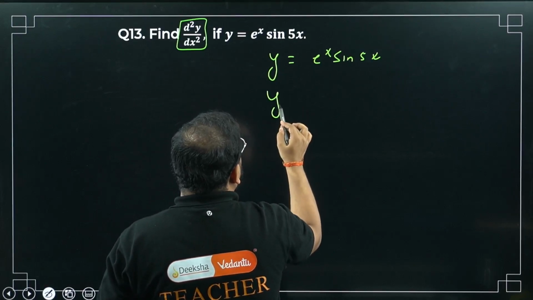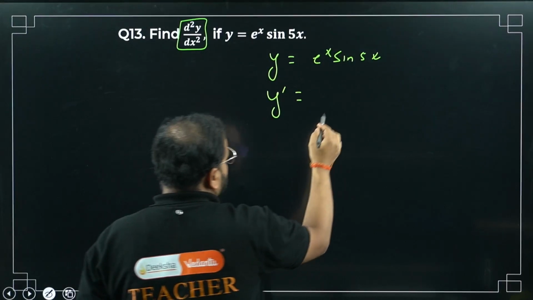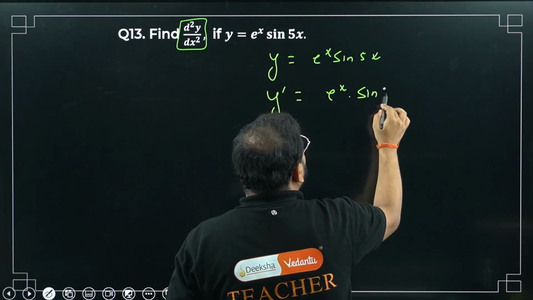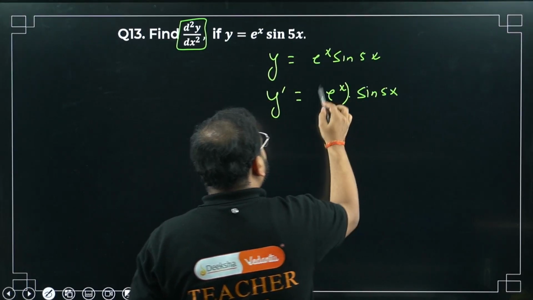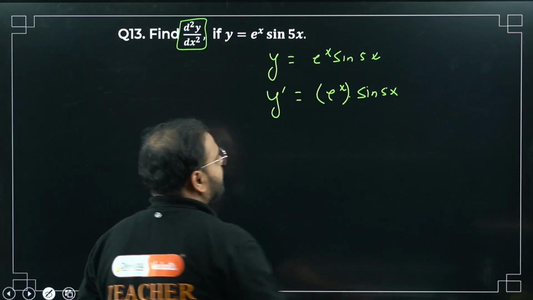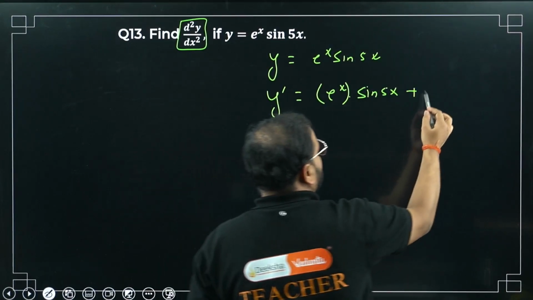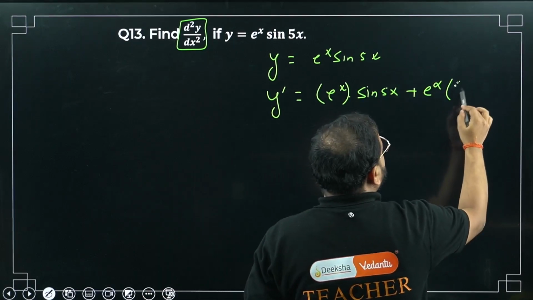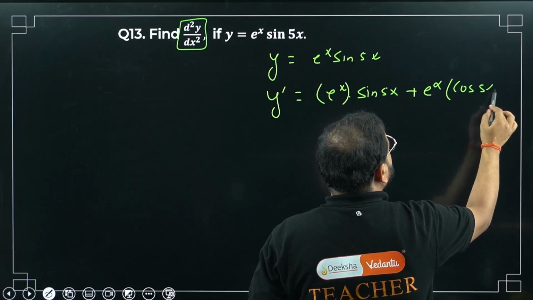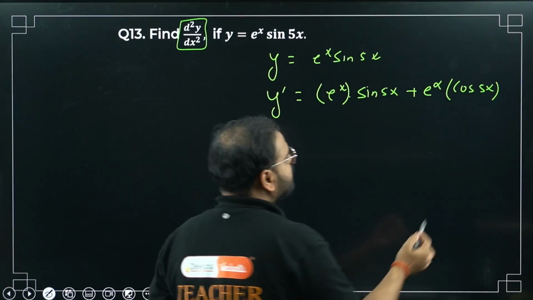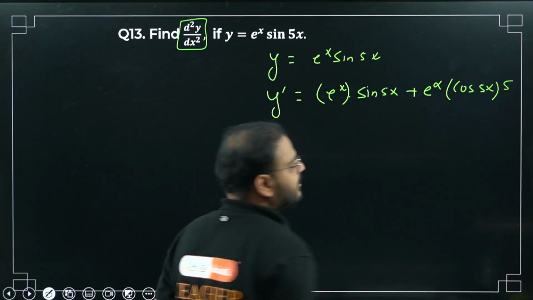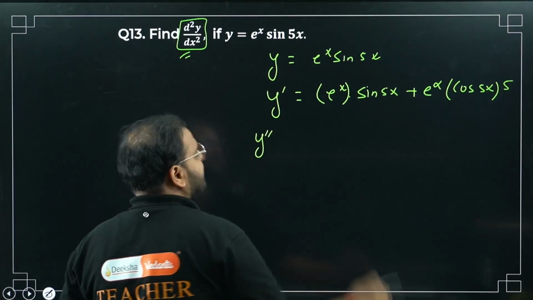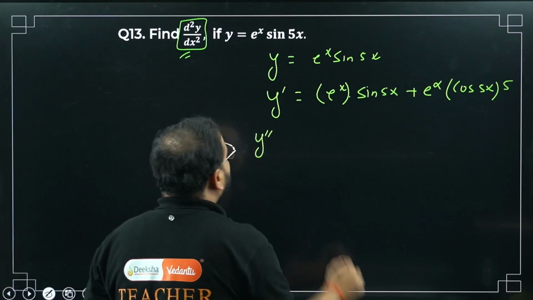y dash equals what first? e power x I keep as it is, and sin 5x is kept as it is. I've taken the differentiation of e power x, that's why it stays as it is. Next time I keep e power x as it is and differentiate sin 5x. I'm going to get cos of 5x, times 5 as well for the 5x, so again I'll get a 5 here. I have to do it a second time, so second derivative we are looking for, y double dash. Please check now.